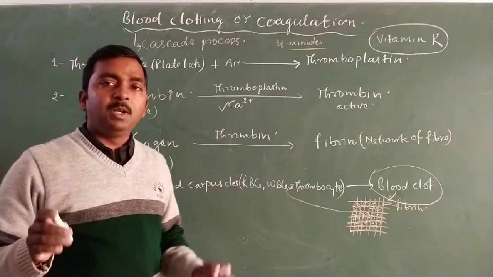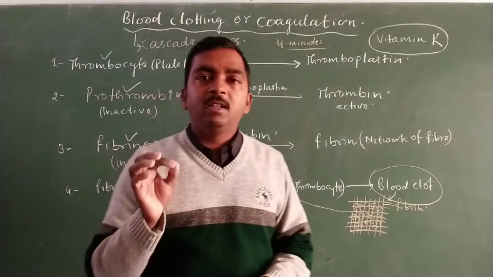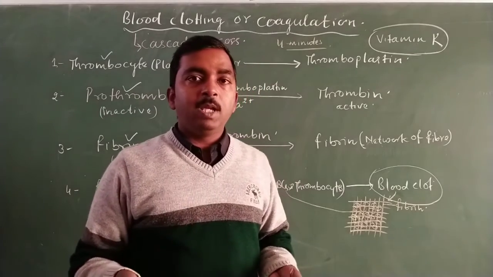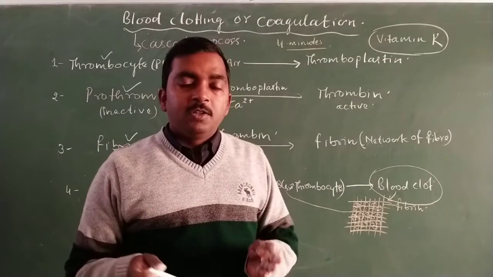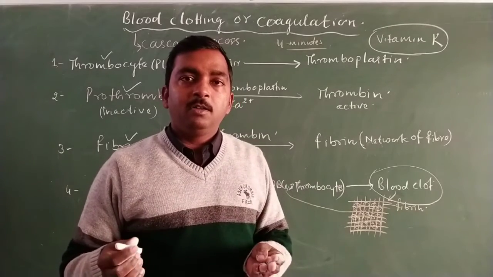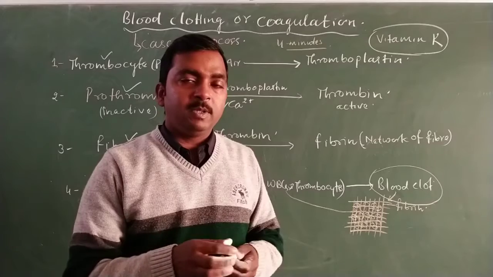Now, if blood clotting takes place inside the blood vessels, what will happen? These are the conditions to clot the blood during injury especially.